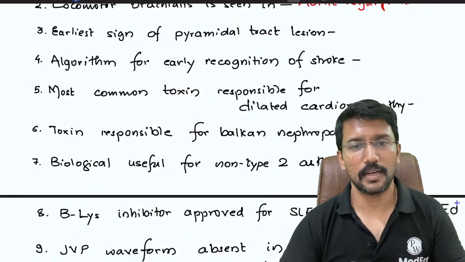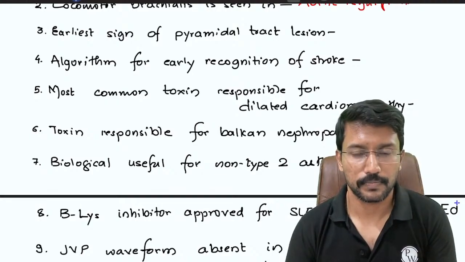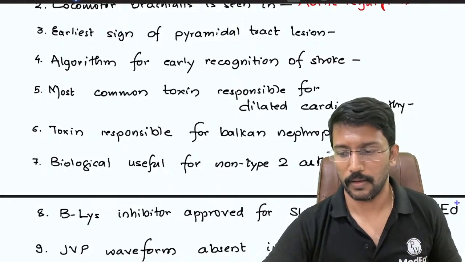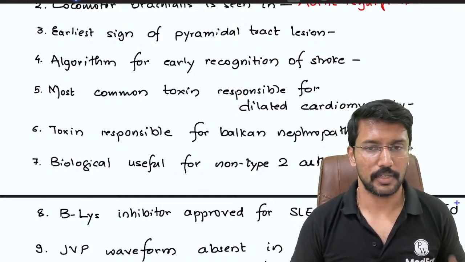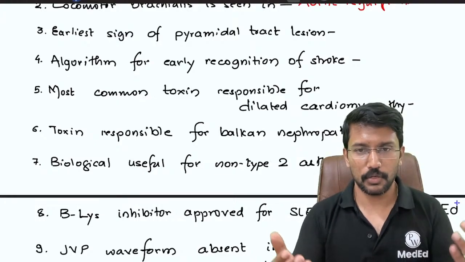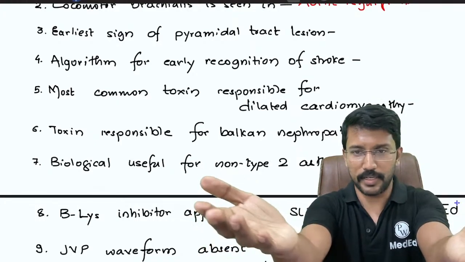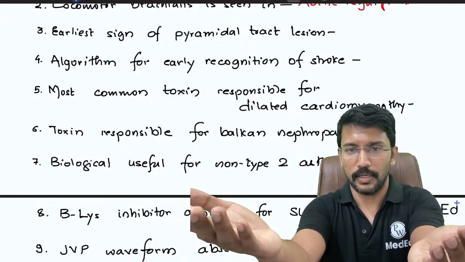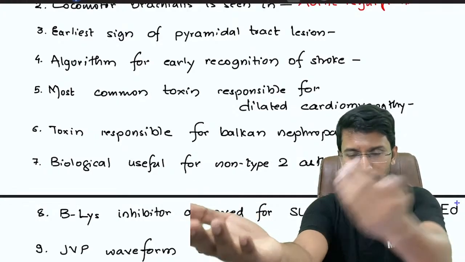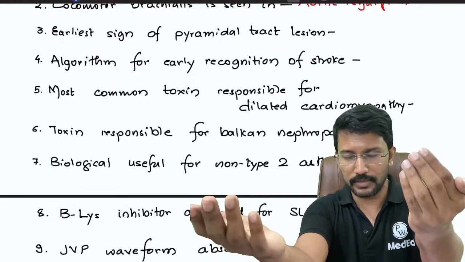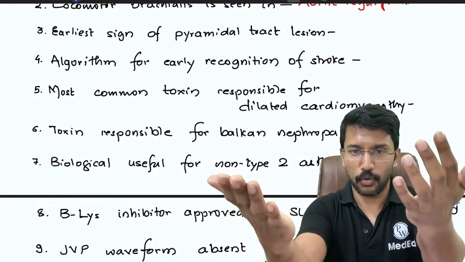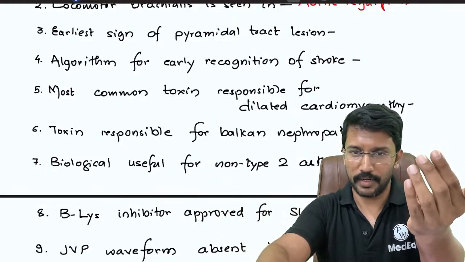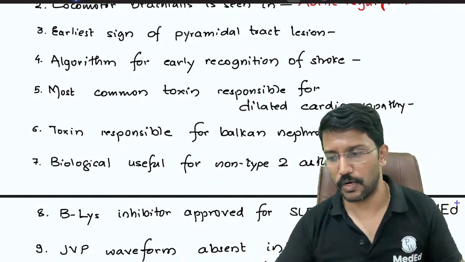Okay. What is the earliest sign of pyramidal tract lesion? I'll give you a clue. We ask the patient to outstretch their hands and hold them in supine position like this. If on one side there is a pyramidal tract lesion and I have weakness, then I will not be able to hold it in supine position. Slowly it will pronate and the hand will drop down. So what do we call that?